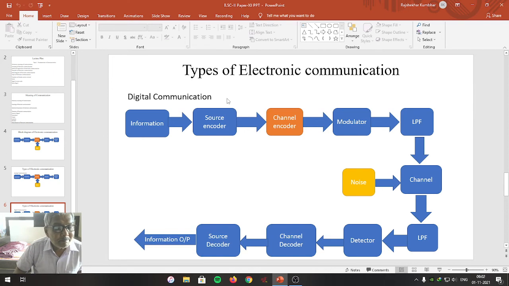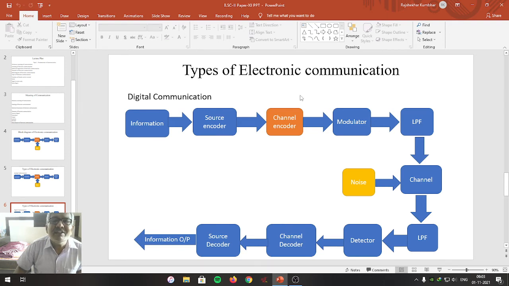The source encoder converts the information into binary code. This means the analog signal is converted to a digital one. Each code represents one of the discrete levels of the input. The code obtained is in the form of a combination of 0s and 1s, and every bit represents a discrete level of the input signal. This analog signal is digitalized by means of a source encoder.